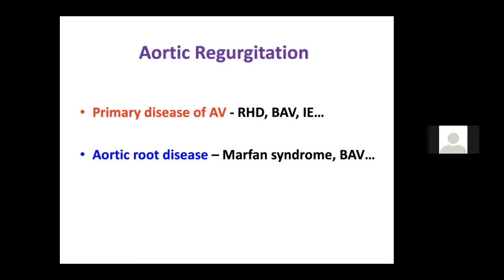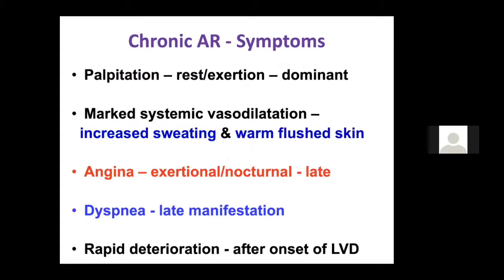If it is due to the aortic root, you get the best murmur on the right side in the second intercostal space. Rheumatic AR has a high pitch to the murmur, whereas in root dilatation you get a musical quality of the murmur. So these are the points of differentiation if they ask you in exam the difference between rheumatic and aortic root disease AR. I'll discuss this point again in the next few slides.